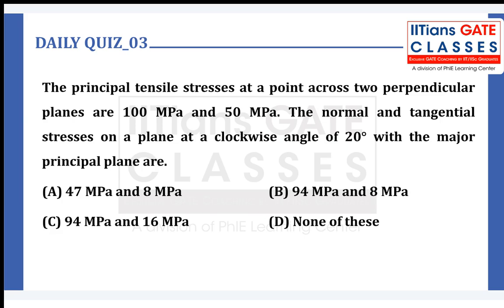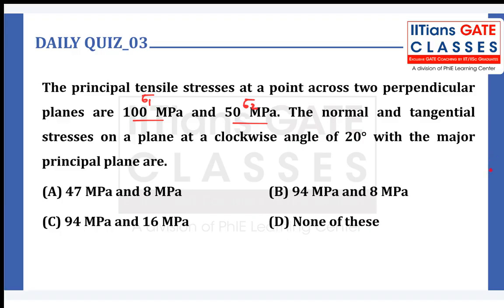Let us now go to question number 3. The principal stresses at a point across two perpendicular planes are 100 megapascal and 50 megapascal. So these are the principal stresses given to you. This is sigma 1, this is sigma 2. The normal and tangential stress on a plane at a clockwise angle of 20 degree with the major principal plane, right?